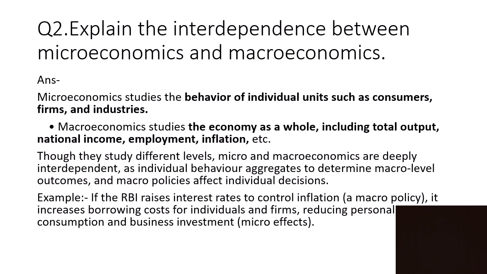Explain the interdependence between microeconomics and macroeconomics. Microeconomics studies the behavior of individual units such as consumers, firms and industries. Macroeconomics studies the economy as a whole, including total output, national income, employment and inflation. Though they study different levels, micro and macroeconomics are deeply interdependent, as individual behavior aggregates to determine macro-level outcomes and macro policies affect individual decisions. Example: if the RBI raises the interest rate to control inflation, it increases borrowing cost for individuals and firms, reducing personal consumption and business investment. That means micro has an effect on macro and macro has an effect on micro.